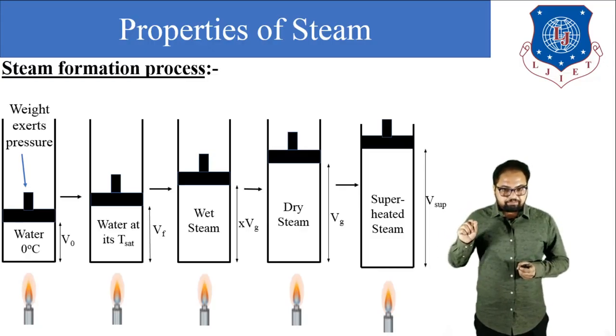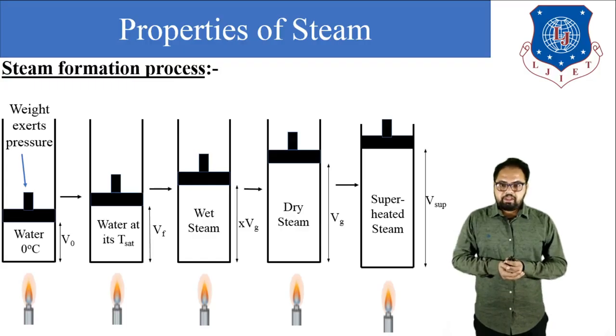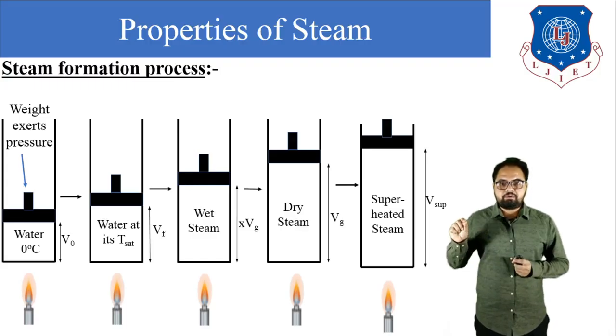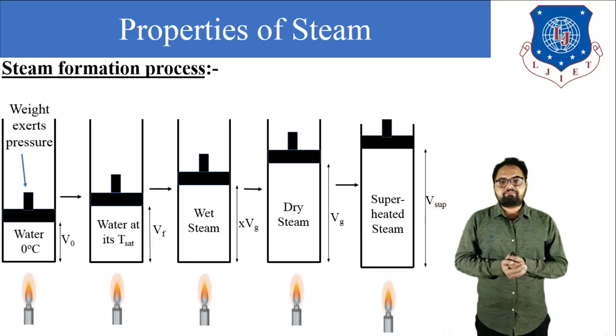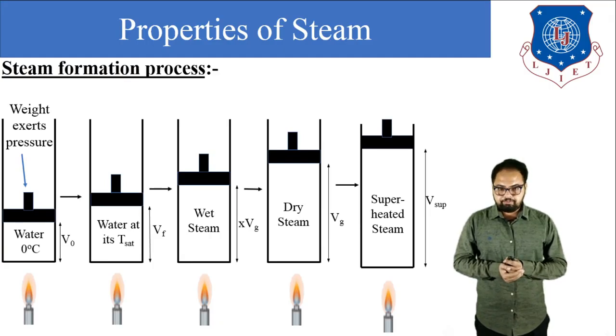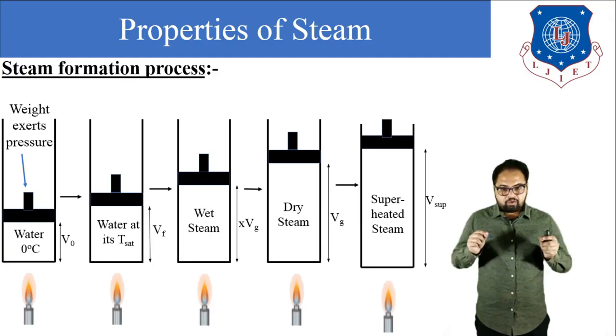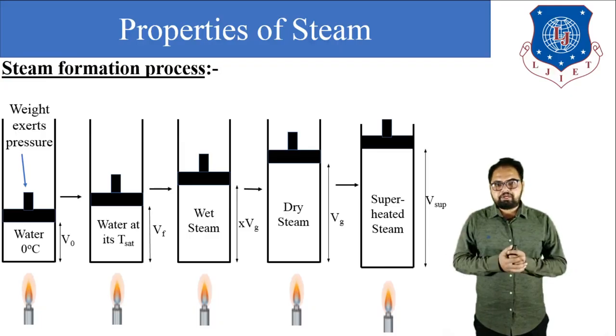In that cylinder, 1 kilogram of water is filled, and that water must be at 0 degrees Celsius. For maintaining constant pressure over the piston, we place a dead weight W over the piston. Now, after this setup is completed, we supply the heat from the bottom of the cylinder.